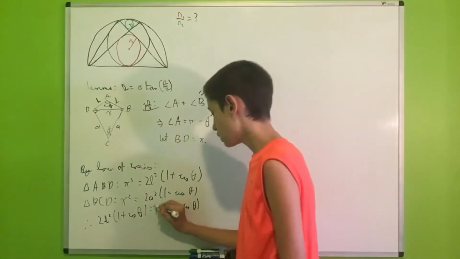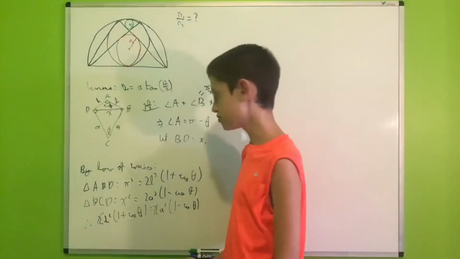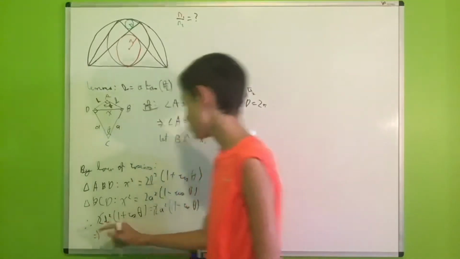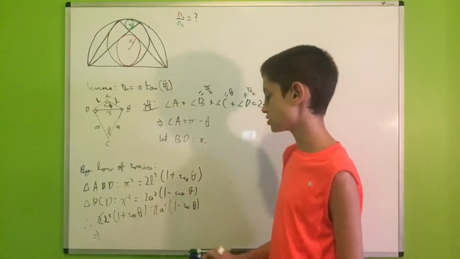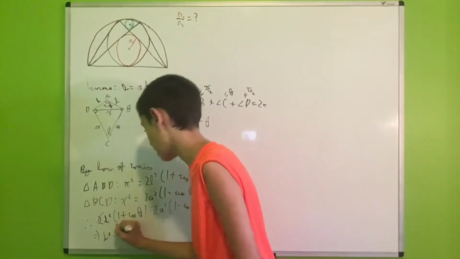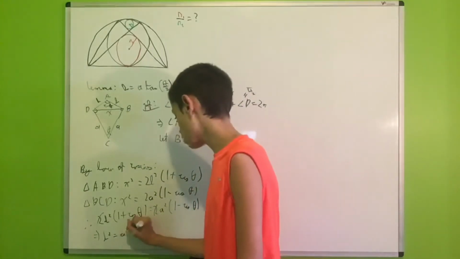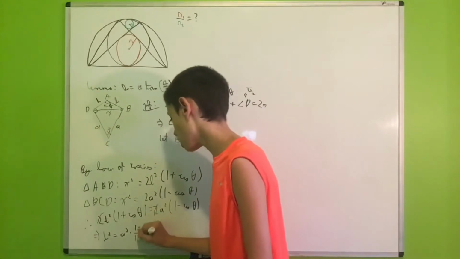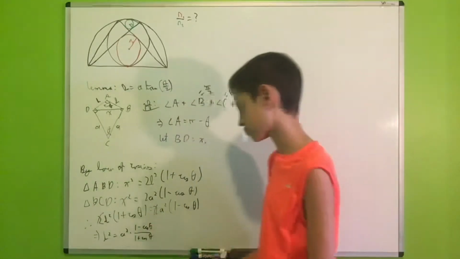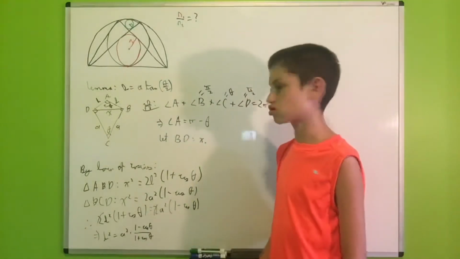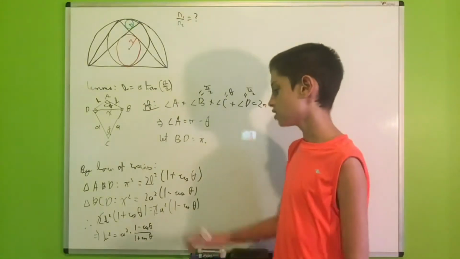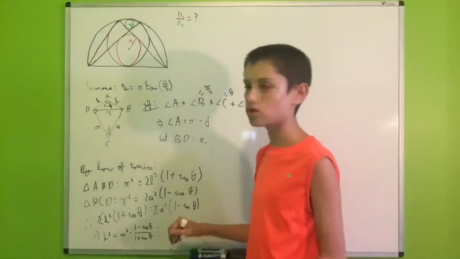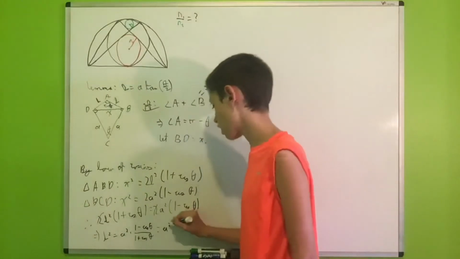And now we can divide both sides by 2, and then we will divide both sides by 1 plus cosine theta to leave us with b squared is equal to a squared times 1 minus cosine theta over 1 plus cosine theta. But then, what is 1 minus cosine theta over 1 plus cosine theta? Well, it is exactly, by the half angle identities, tangent squared of theta over 2.